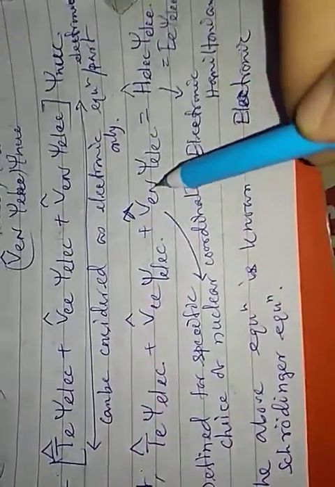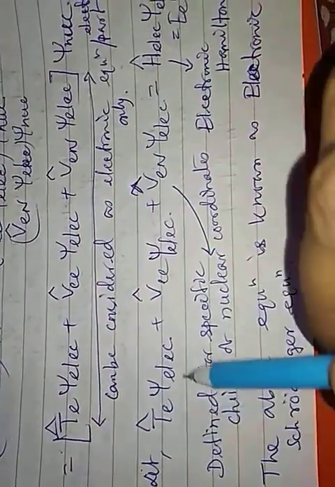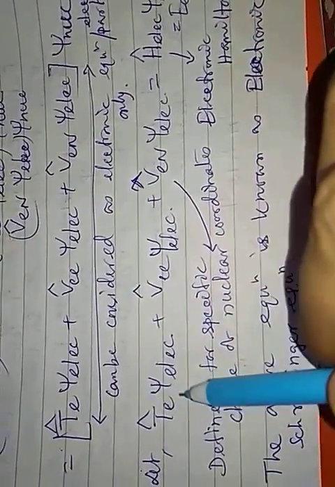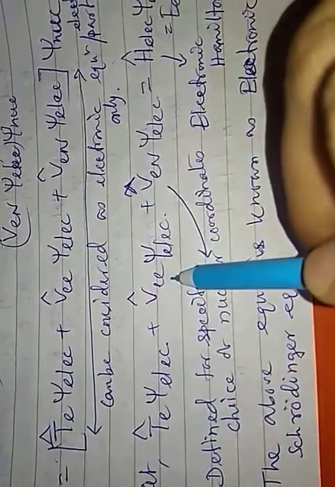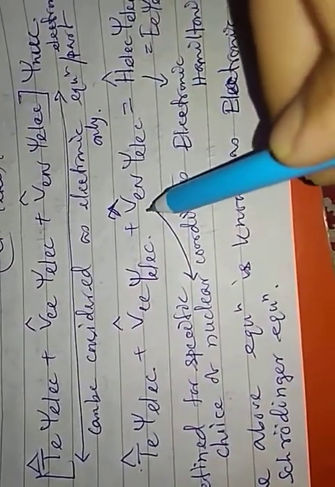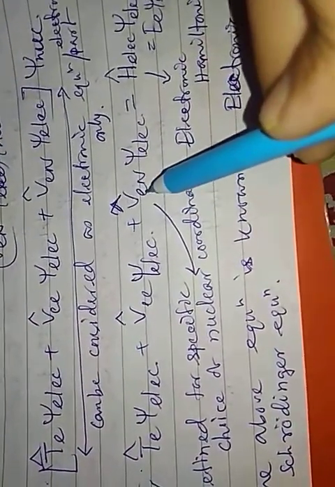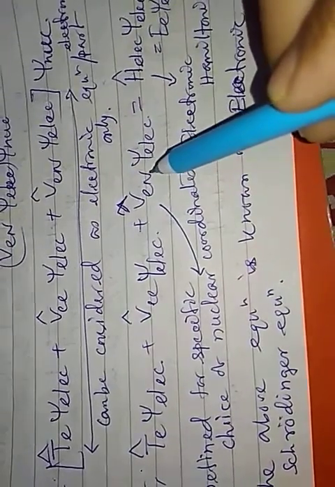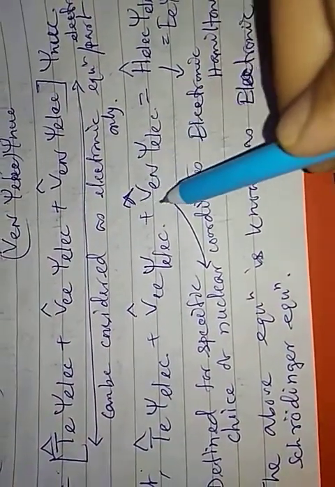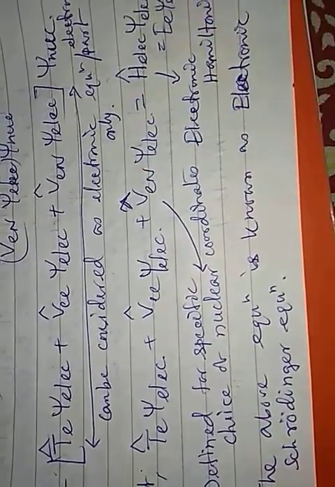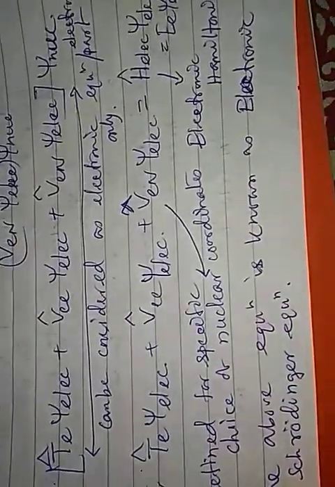Now remember one thing: these two terms depend only on the electronic coordinates. So we are not bothered about these first two terms, we are bothered about this third term. This potential energy depends on the coordinates of both the electrons and the nucleus or nuclei. So it is not only dependent on the electronic coordinates, it also depends on the nuclear coordinates.